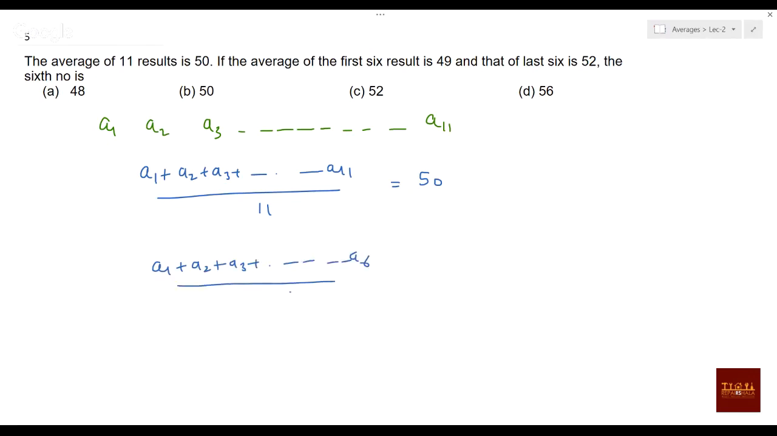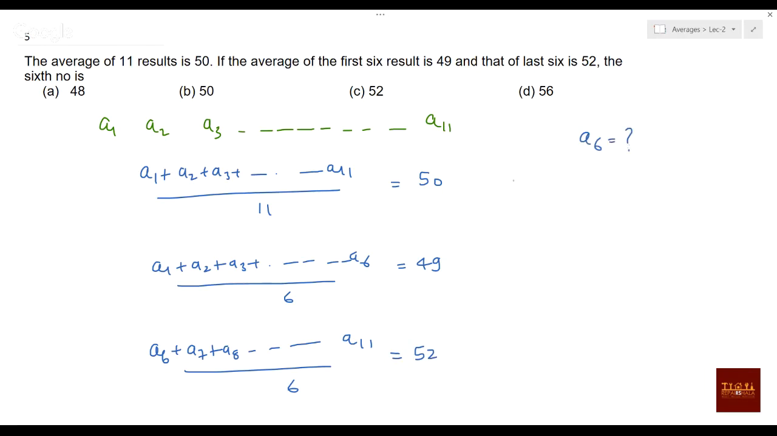Next, they are starting from the last 6, so A6, A7, A8 till A11, divided by 6 elements, is given as 52. And then you have to tell the value of A6.